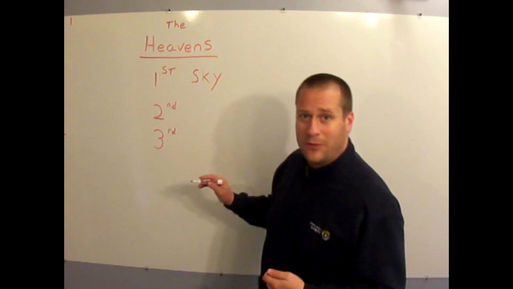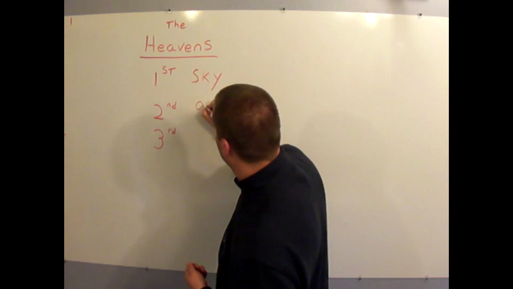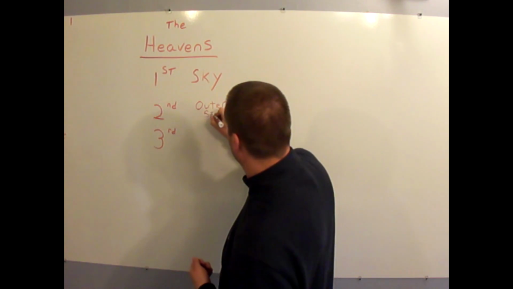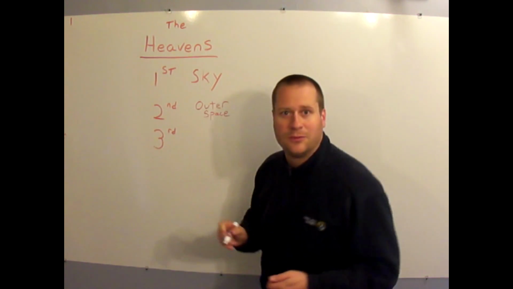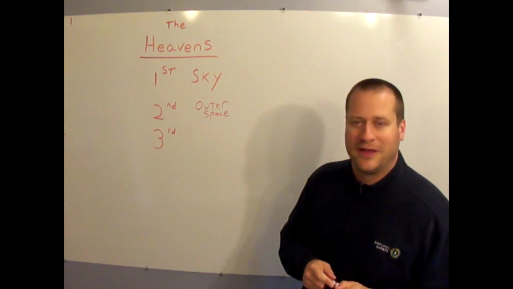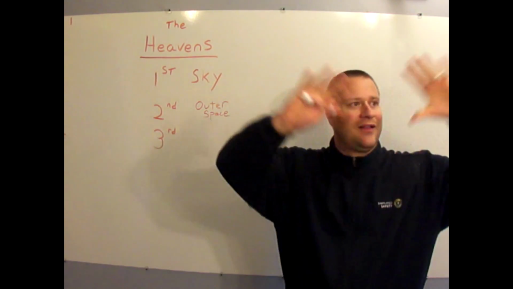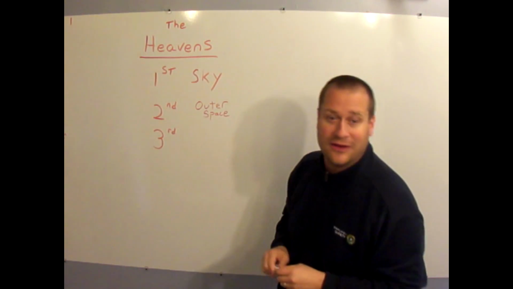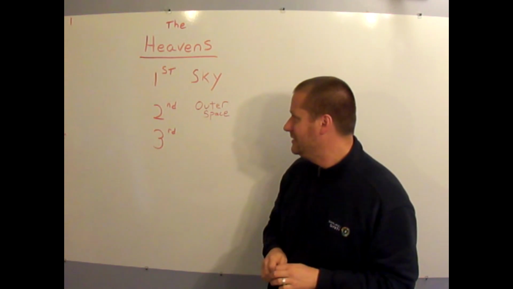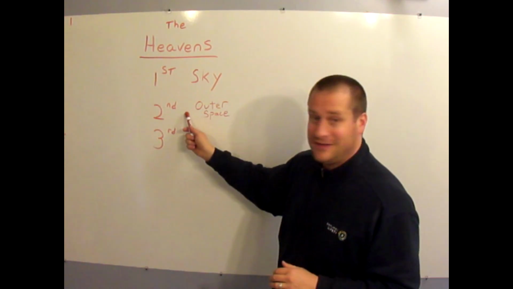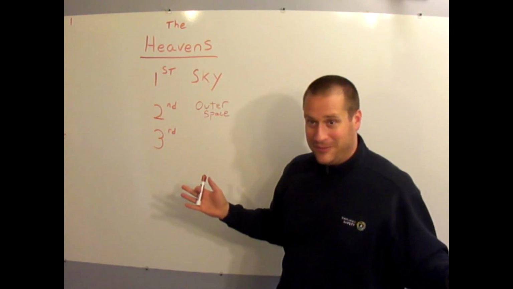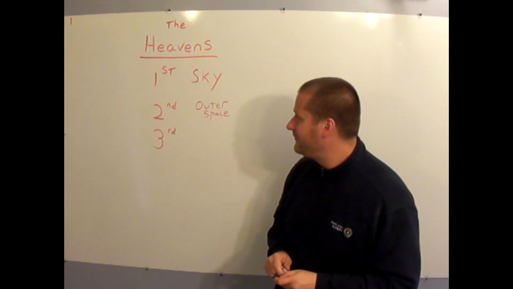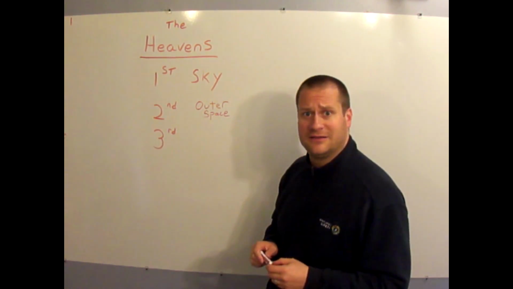The second heavens is what we're going to be studying, typically thought of as outer space. Outer space, where the sun is, where the moon is, where the stars are, where the other planets are. These are the second heavens, the galaxies, and all the way. When we study the galaxies, they just go and go and go, and they've never found the end to outer space. It's huge. So if this is very big, this is very, very, very big. It's exponentially bigger than the first heavens. So second heavens is outer space.